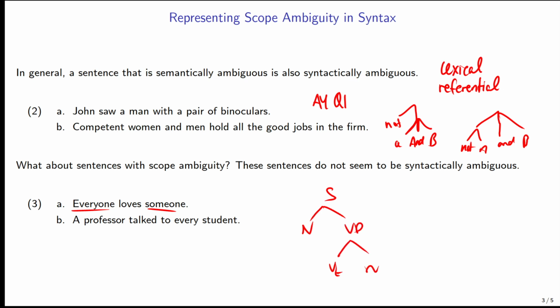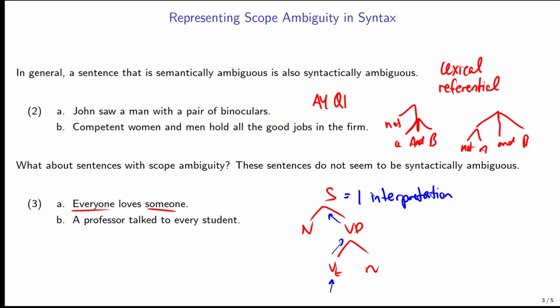It should be something like this. So it seems as if one structure is giving us two different meanings, but this doesn't make sense because when we do our syntactic trees, we do our semantic trees. As we build up the tree, we're going to get one interpretation.